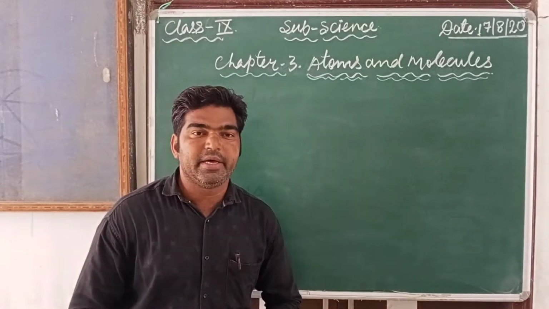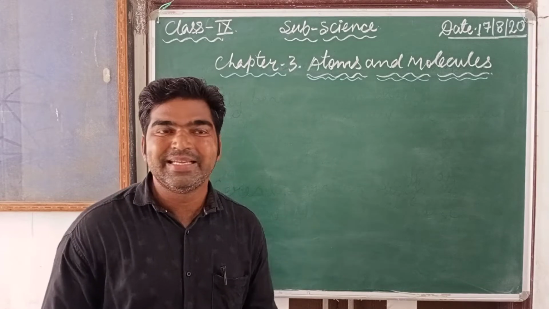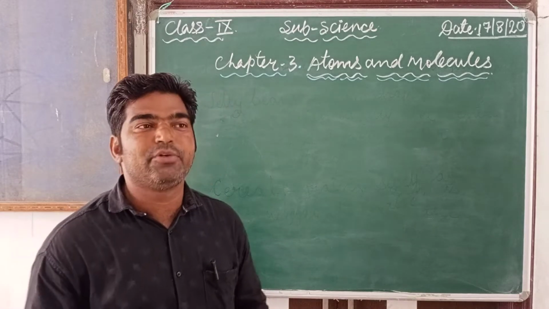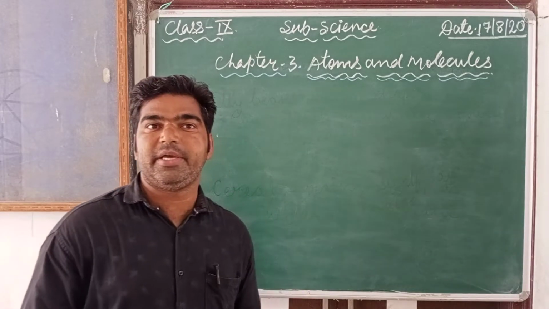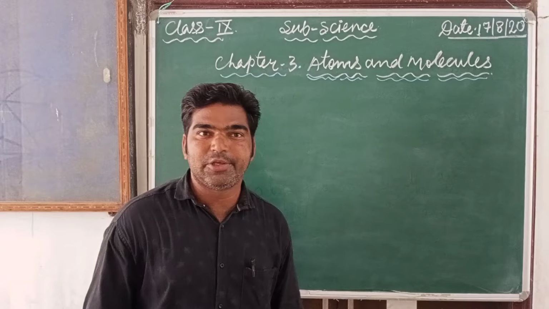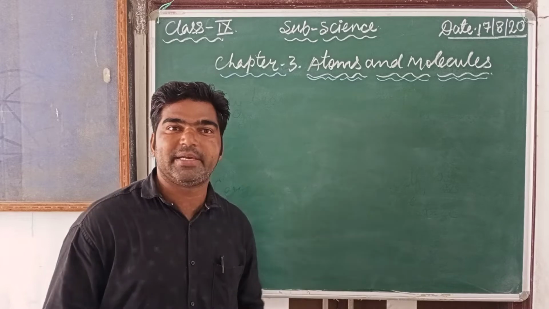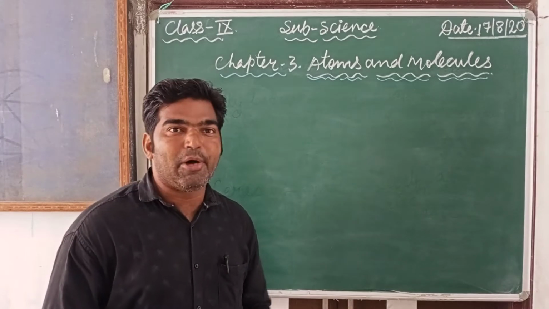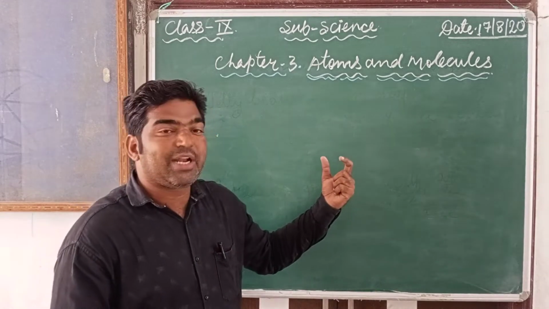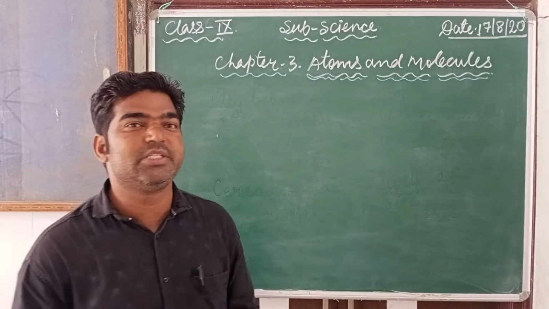Now, as you know, from the chemistry portion we have already completed two chapters, the first chapter and the second chapter. In those we already discussed matter and the purity of matter. Today we are going to start a new chapter about atoms and molecules. In this chapter we will discuss the basic properties and characteristics of atoms and molecules, and how molecules are formed.